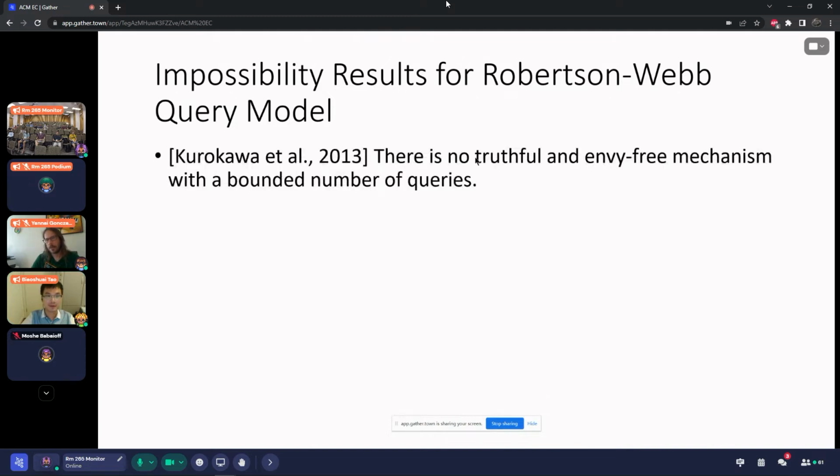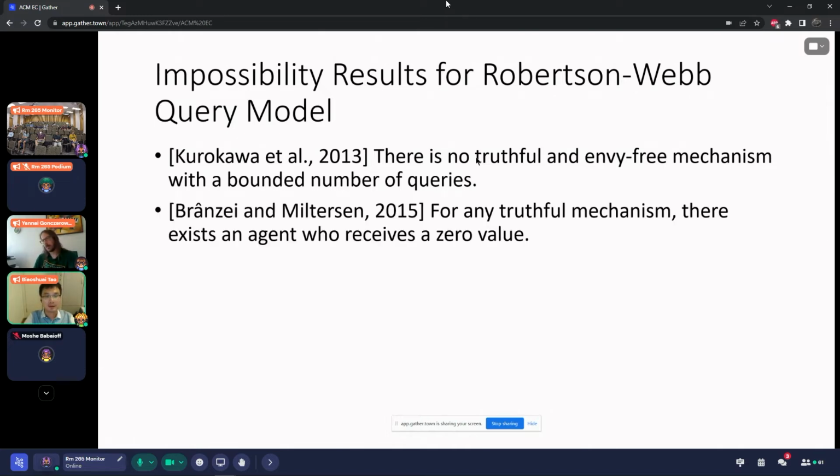In 2013, Kurokawa et al. showed that there is no truthful and envy-free mechanism with a bounded number of queries, which basically means that if you want truthfulness and envy-freeness at the same time, then the mechanism may not even stop. And Brânzei and Miltersen in 2015 proved a theorem in the style of the Gibbard-Satterthwaite impossibility theorem. They show that for any truthful mechanism, under some mild technical assumptions, there exists an agent who will just receive a zero value.